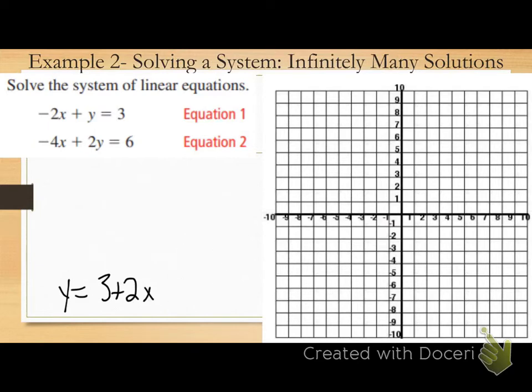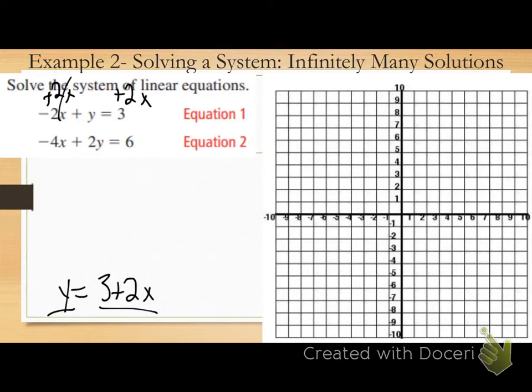Okay, substitution. What's my goal? What do I need to do in order to substitute? Solve one of the equations for a variable, right? I've already done that. I solved the first one for y, by adding 2x to both sides, and I got y equals 3 plus 2x.